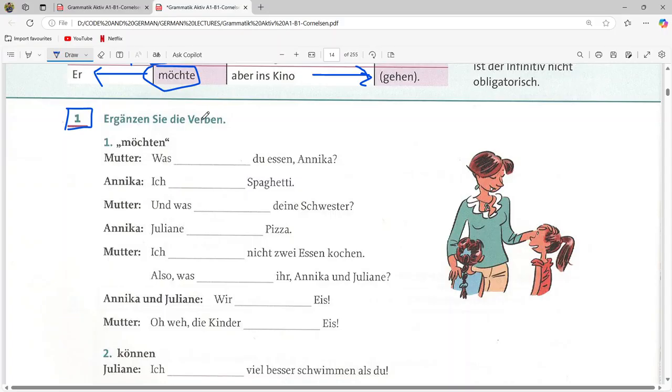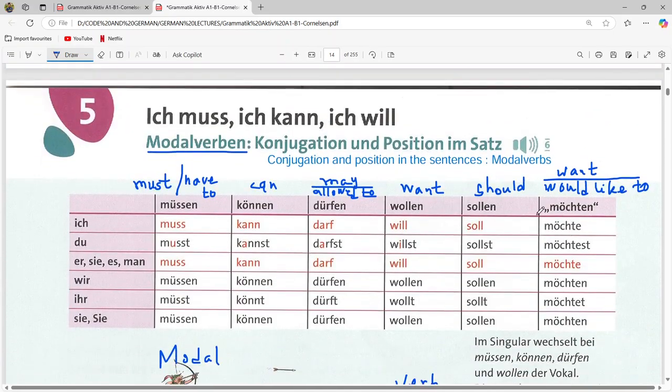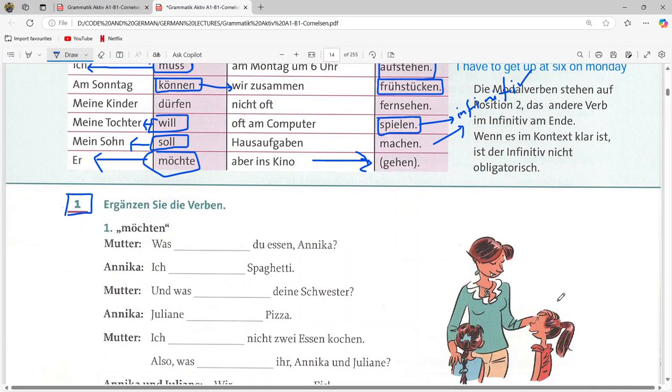Ergänzen Sie die Verben. So fill in the blanks with the verb. The first verb is möchten. We first revise the möchten conjugation. Ich möchte, du möchtest, er, sie, es möchte, wir möchten, ihr möchtet, and sie möchten. Okay, so we have revised it and now we solve.